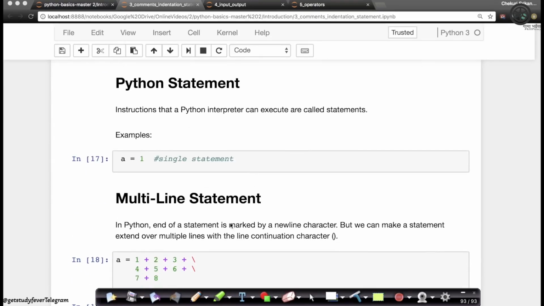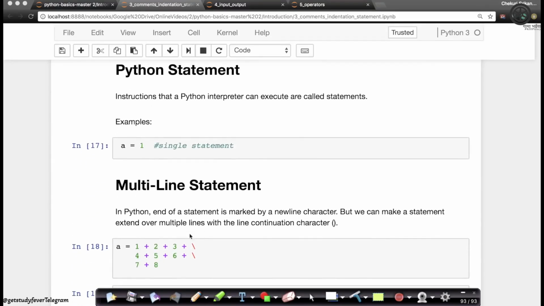The next concept is statements. So statements are basically commands that your Python interpreter will execute. Okay. So for example, what does this do? It basically assigns a value of 1 to a variable a. This is a simple statement. Let's look at slightly more variations of statements.